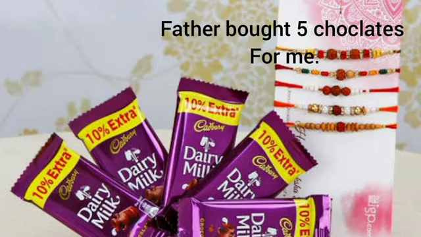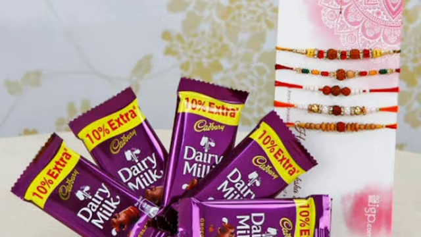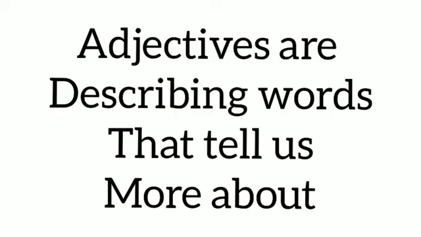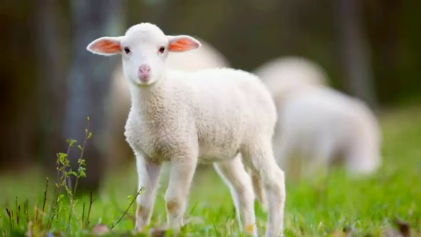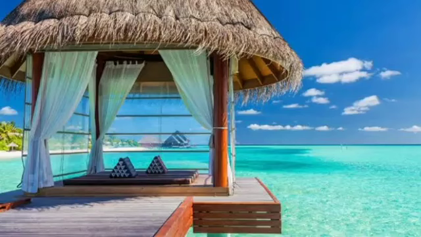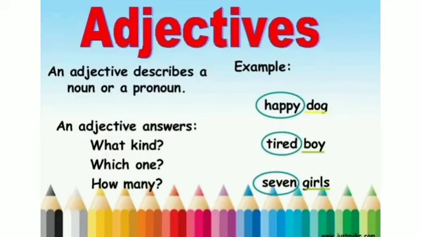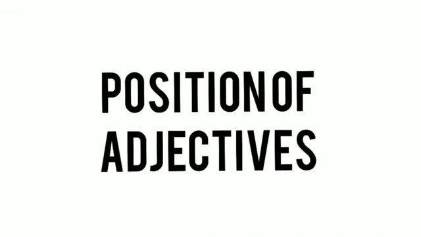From this, we understand that adjectives are describing words that tell us more about persons, animals, places and things. In other words, the words that describe noun are called adjectives. Hope you all understood about adjectives. Now let's see the position of adjectives.